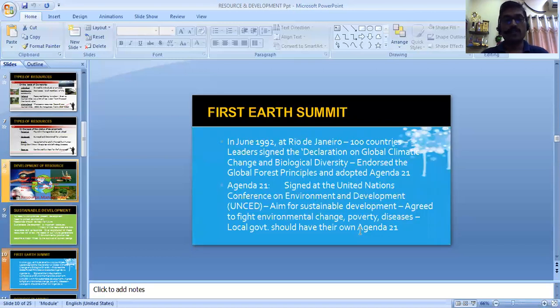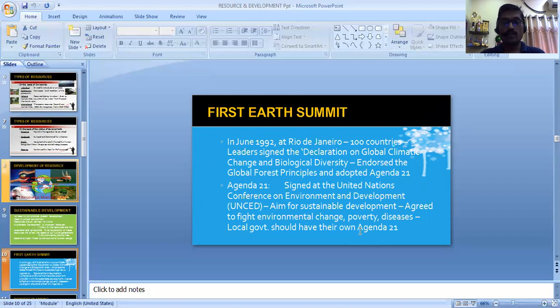The next, we could see that now looking to the sustainability of the environment, the world has started gathering and coming to the conclusion of how the earth is to be protected. So the first Earth Summit took place in June 1992 at Rio de Janeiro. There were 100 countries who participated, and they signed the Declaration of Global Climatic Change and Biological Diversity. By this, they adopted Agenda 21.